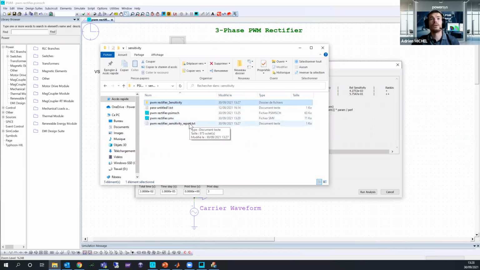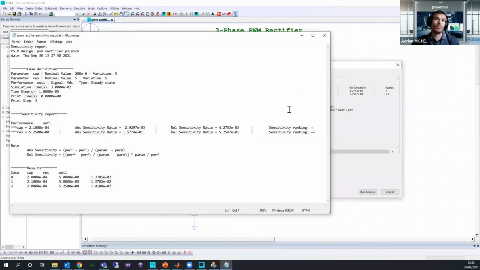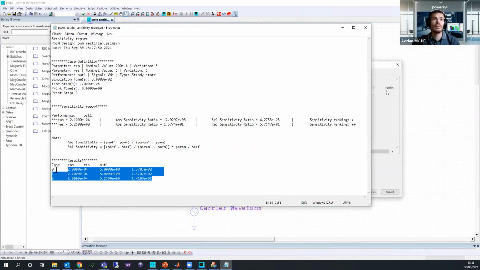You have the report, as I told you. The report is very close to the window here. You have directly the result of your sensitivity analysis. You have the calculation of the sensitivity parameters, and you have here the different cases for the simulation. The first case is basically the nominal value of your simulation, which was at the beginning of my simulation.